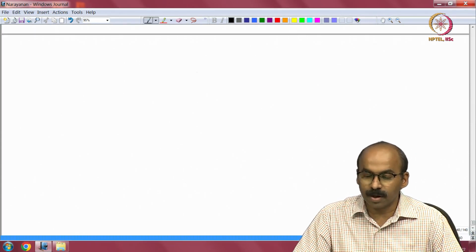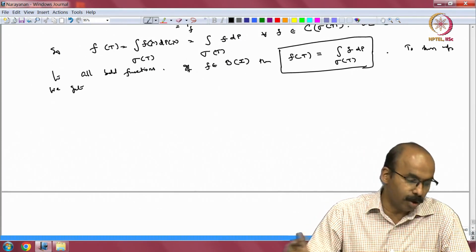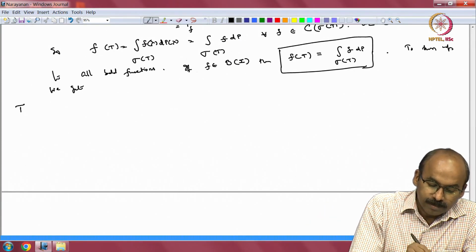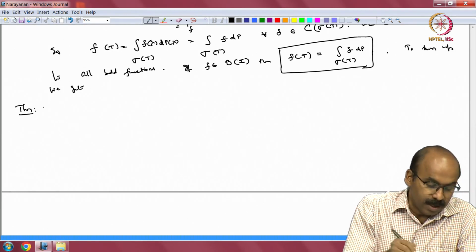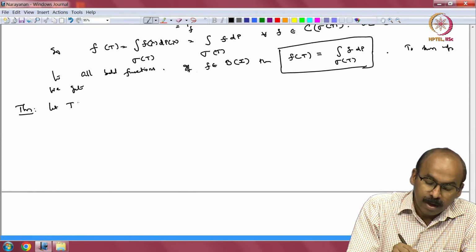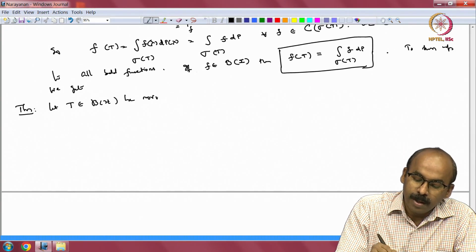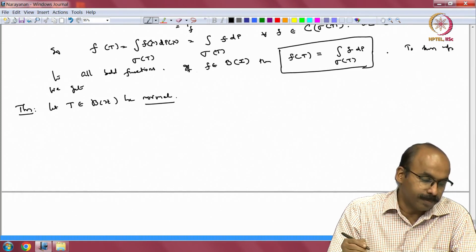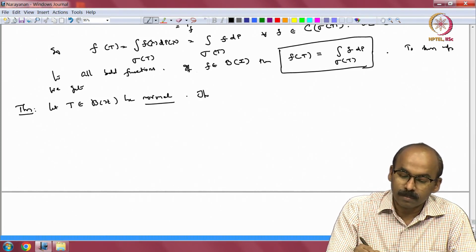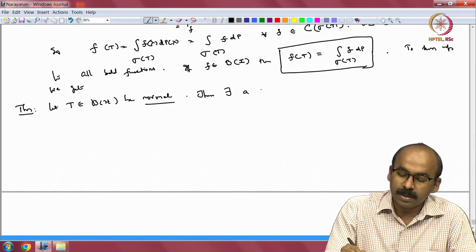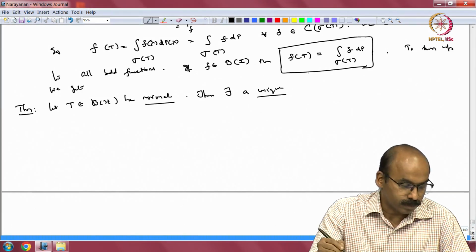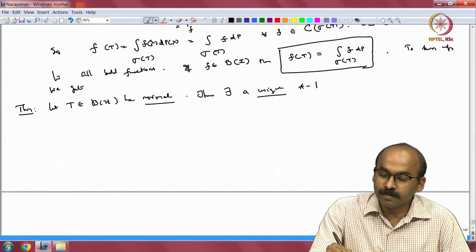Now, we are writing it for an algebra generated by a single operator, right. So, theorem, let T be a bounded operator on a Hilbert space which is normal. Okay. Then there exists a unique star homomorphism.